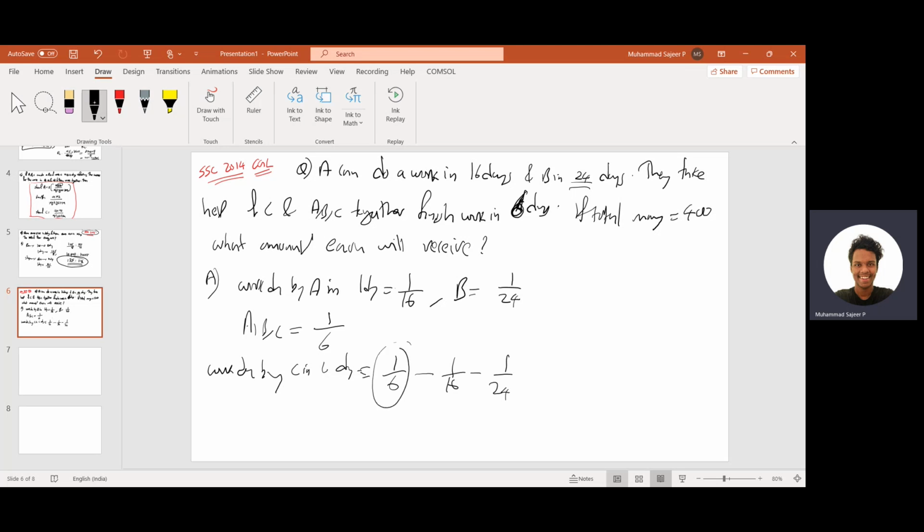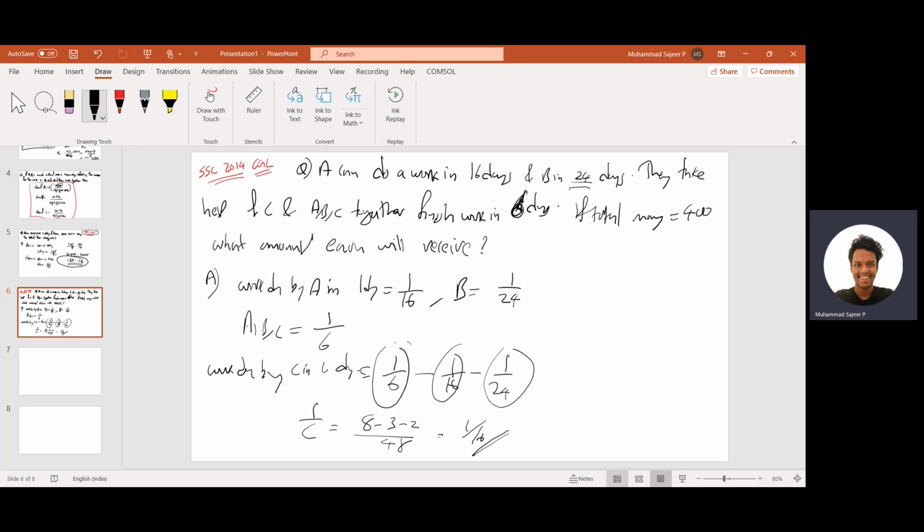The total work minus A's work and B's work will give you C's 1 day's work. So 1 by C will be equal to, if you take the LCM 48, 8 minus 3 minus 2 divided by 48, which is 1 by 16.